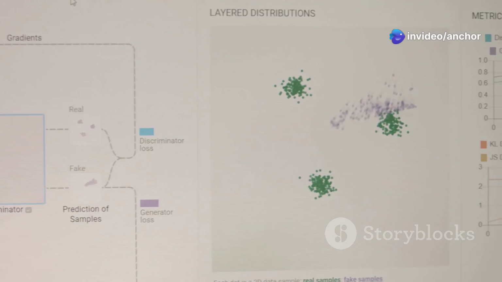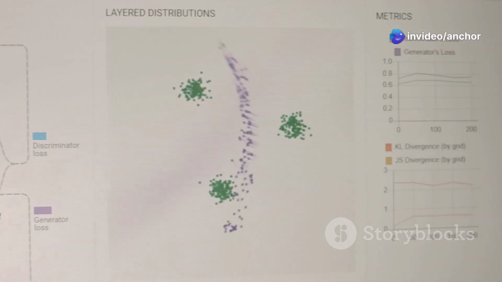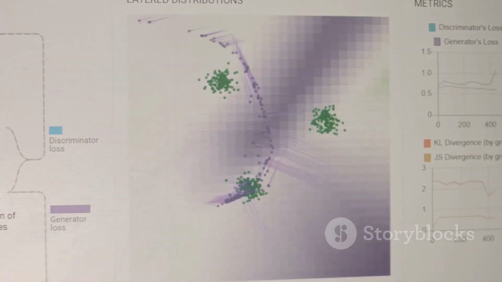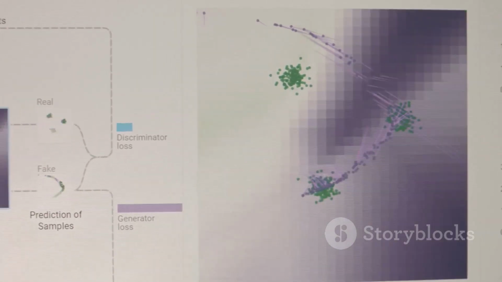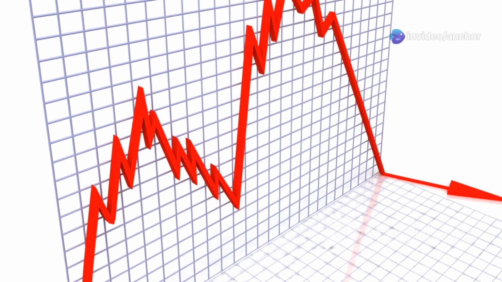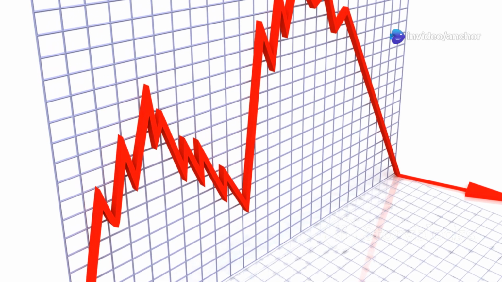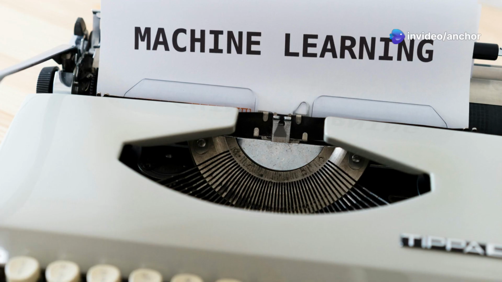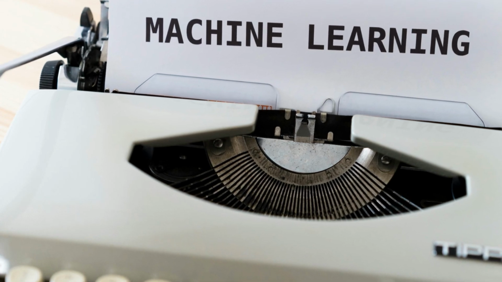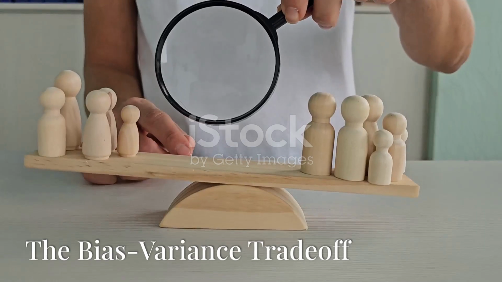For example, let's say we use a massive, complex model to predict those same test scores, factoring in every detail about a student's life, from their favorite color to the number of steps they take each day. The model might achieve amazing accuracy on the training data but fail to predict scores for new students, as it has latched onto irrelevant details instead of the underlying factors influencing performance.